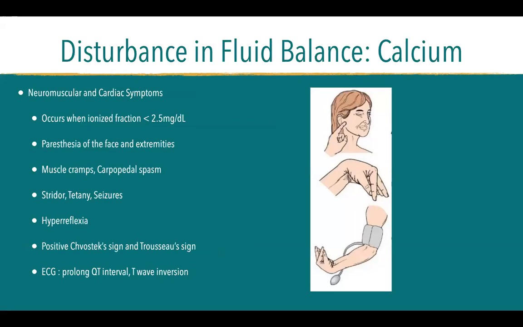These are signs of neuromuscular and cardiac symptoms brought about by hypocalcemia. So with the drawing, what you can see is Chvostek's sign, wherein you tap the face of the patient and the lip would twitch, and also Trousseau sign, wherein when you place a BP cuff on the arm of the patient and increase it slowly, there would be carpopedal spasms, which is like this, like a cramp of your intrinsic muscles of the hand, which is a very clear sign of hypocalcemia.